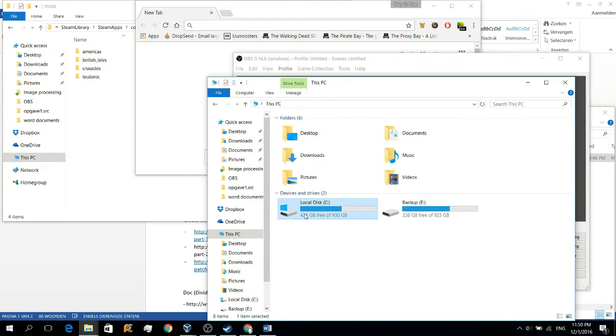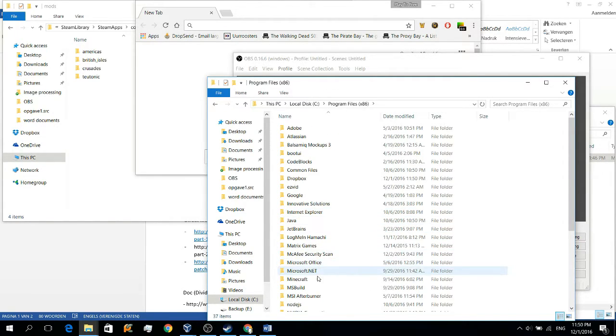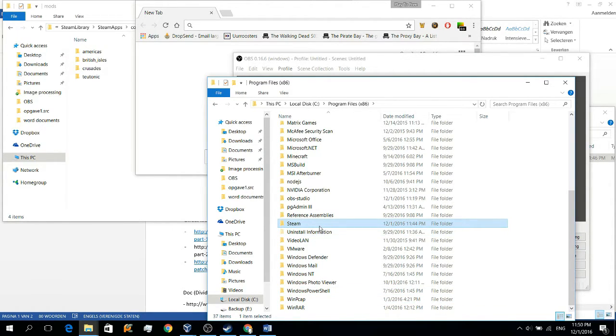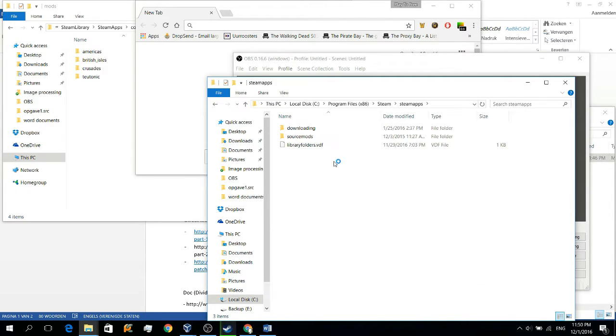The first thing you want to do is locate your Steam folder. For most people this will be on the C drive, but for me this is on the E drive. In the C drive you have to go to Program Files x86, and then you will see Steam somewhere at the bottom. When you're in the Steam folder you will see a folder of Steam apps, and in that folder you will find a folder named common, which I have because my Steam folder is installed on the E drive.